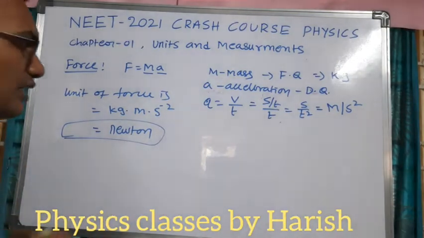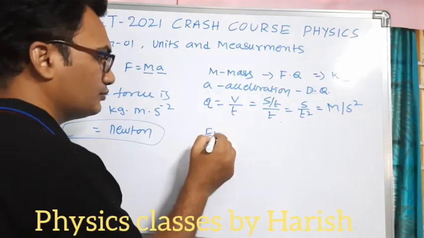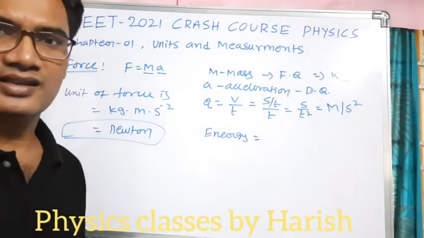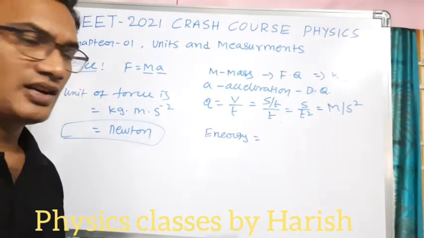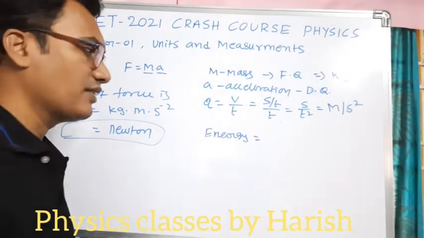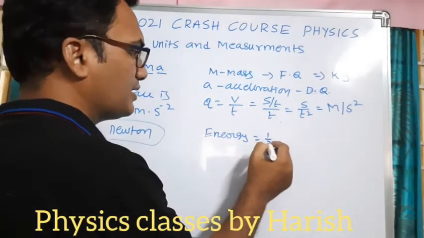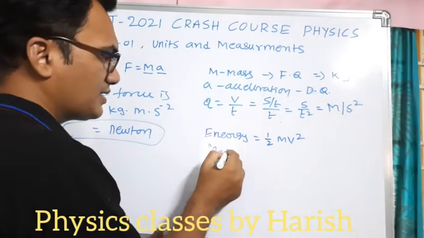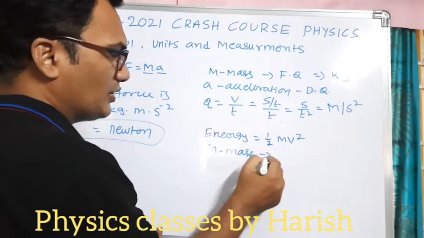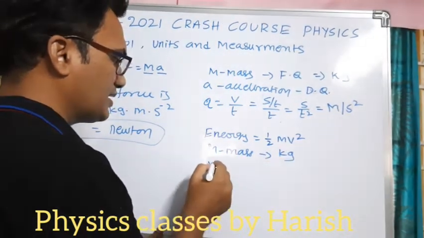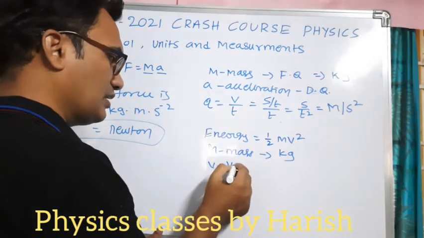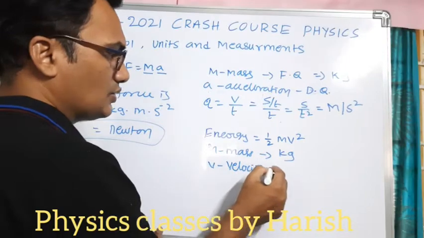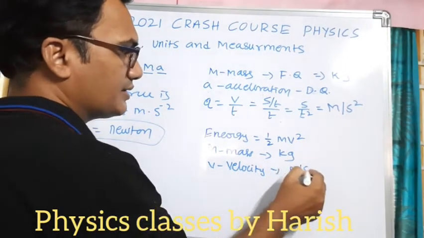Likewise we can write, similarly energy. All types of energies have the same unit. Kinetic energy, potential energy, or whatever the energy, those are all the same. Here, for example, I am taking the kinetic energy, that is half m v square. m is nothing but mass, its unit is kg, and v is speed or velocity, so this is meter per second.